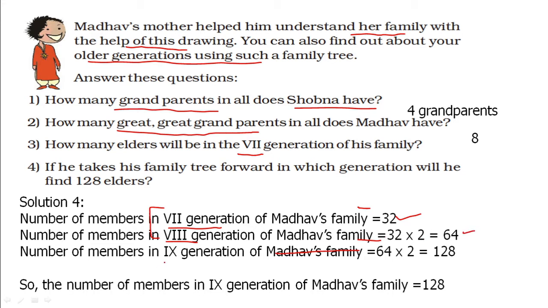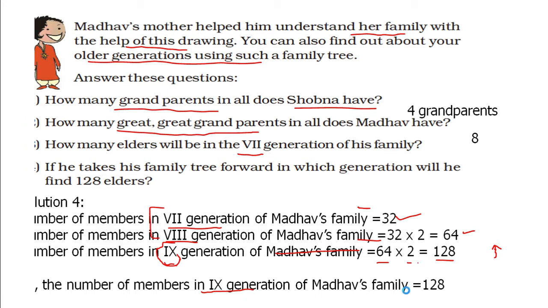In the next generation, the ninth generation of mother's family, 64 into 2. Whenever it goes back, the members will increase by twice, so 64 to 128. So the answer is the ninth generation. The number of members in the ninth generation of mother's family will be 128.